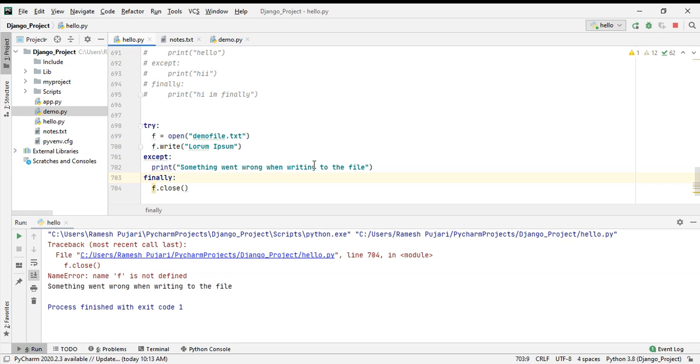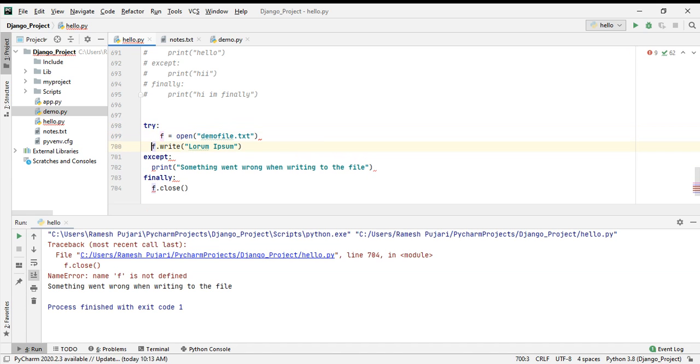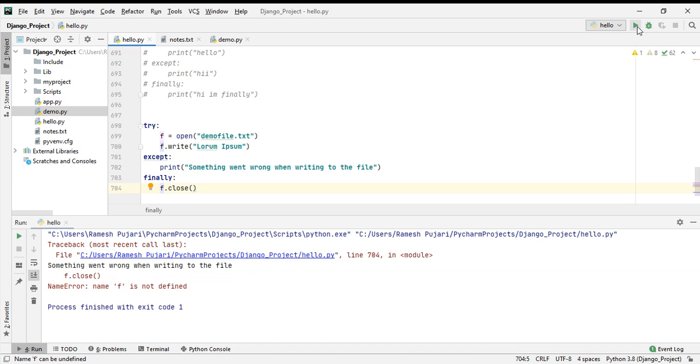You can notice here, f is not defined. Okay, one second. F is not defined. I think it is an indentation error. Now I will run this program. We can see f is not defined here.